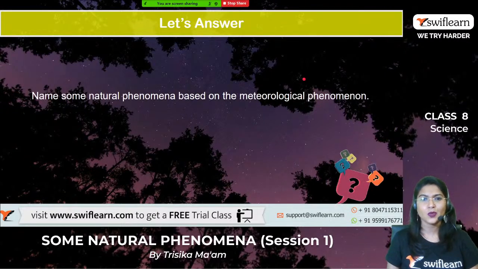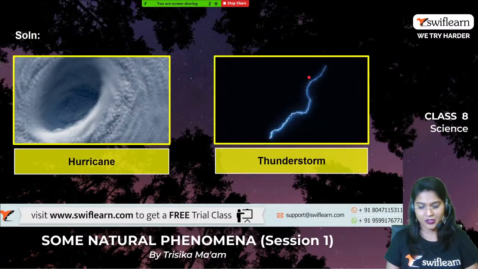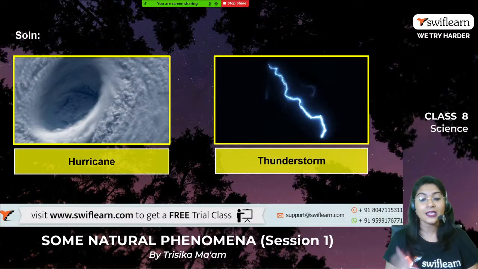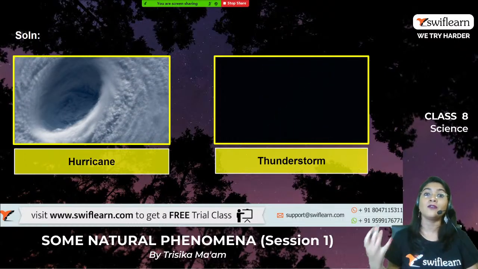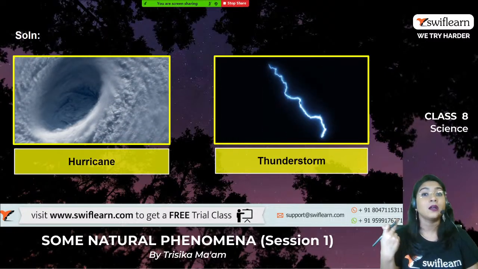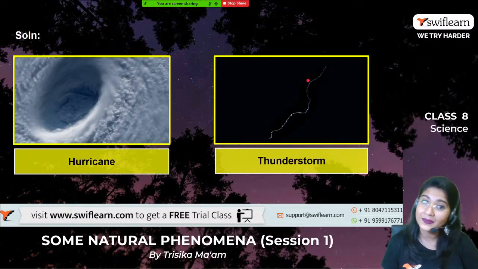So we can say the tornado, hurricane, thunderstorm, snow, and drought conditions also, right? These are the different natural phenomena which occur in the weather, mainly associated with the change in the atmosphere or the weather, right?